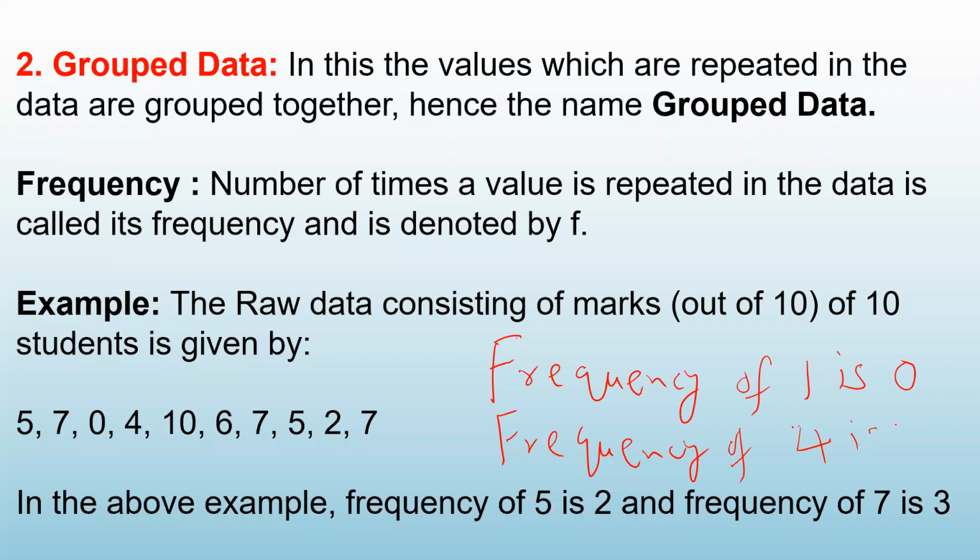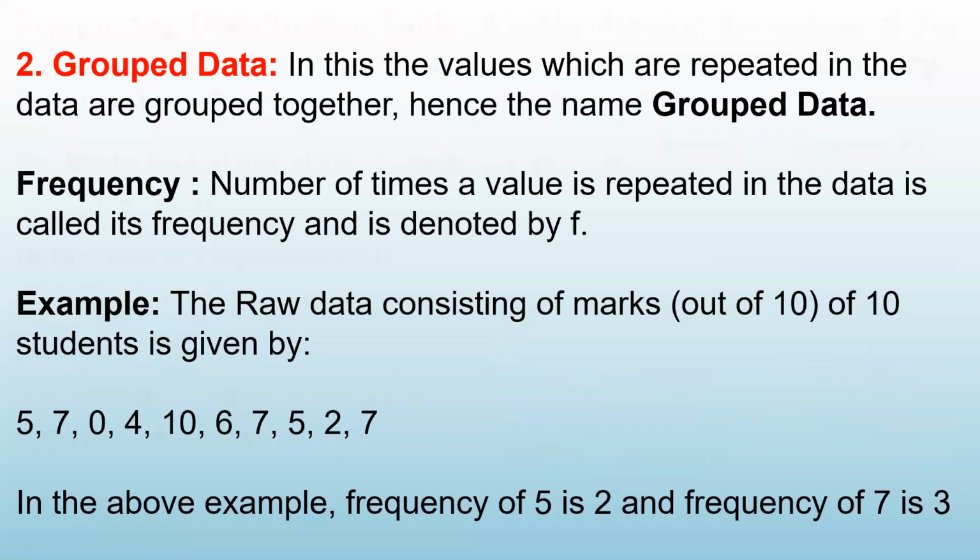Frequency of 4 is 1. 1 is not written anywhere, so frequency of 1 is 0. And 4 is written only once, so frequency of 4 is 1. And 5 is written 2 times, so frequency of 5 is 2. 7 is written 3 times, so frequency of 7 is 3. So I hope you have understood the meaning of frequency. Let us move ahead.